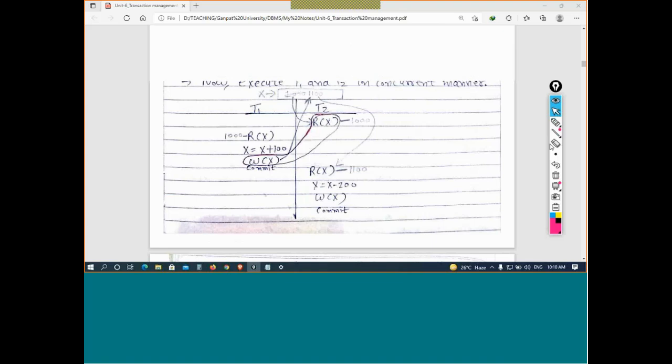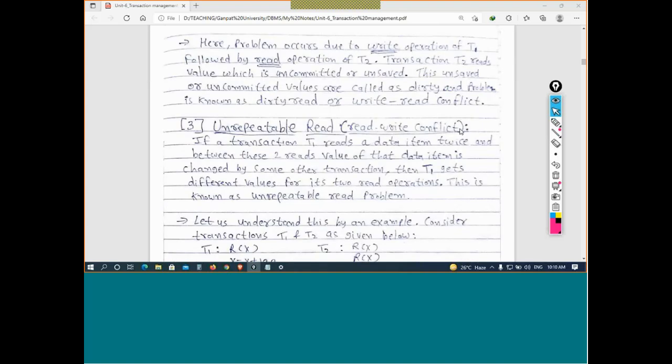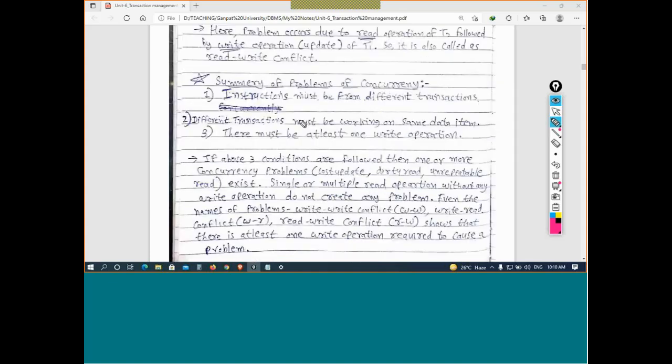So what is the summary? In concurrency, instructions must be from different transactions. Different transactions must be working on the same data item, and there must be at least one write operation. यहाँ पे तुम देख सकते हो, write write is a lost update, write read is a dirty read, and read write is an unrepeatable read.